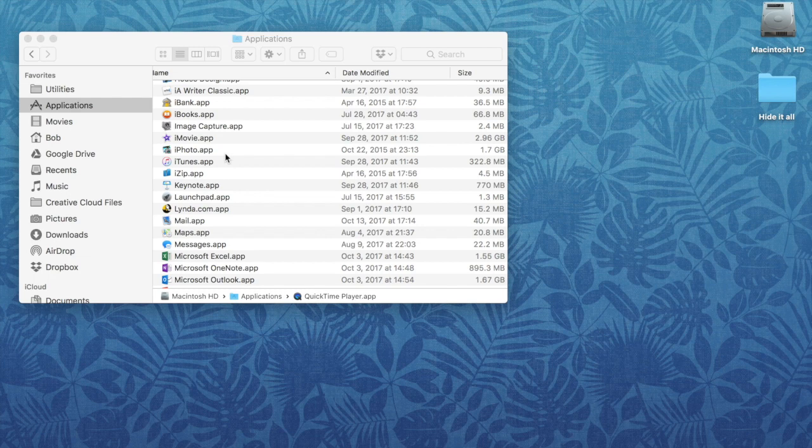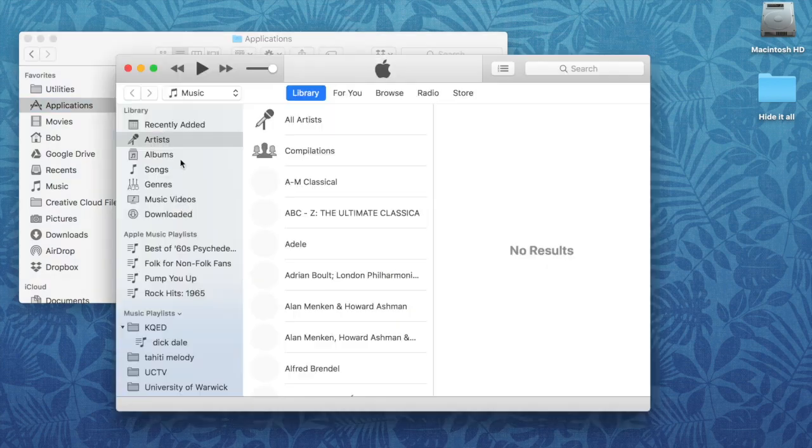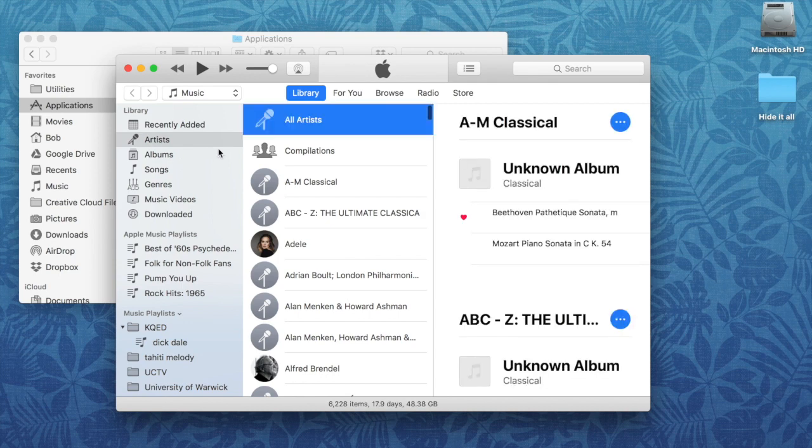On your Mac, open iTunes and find the music you wish to use. Here I'm looking for Bach's Toccata and Fugue in D minor.